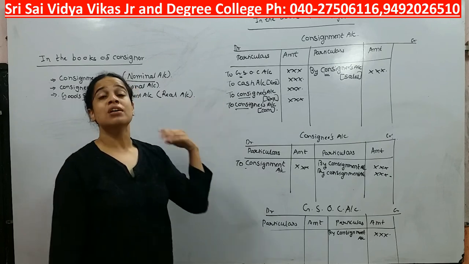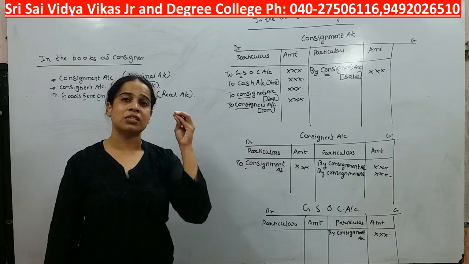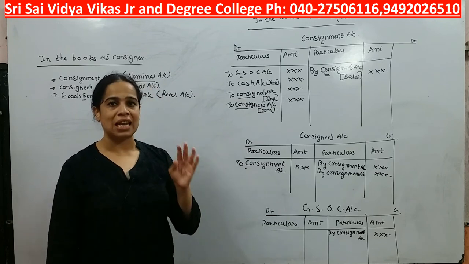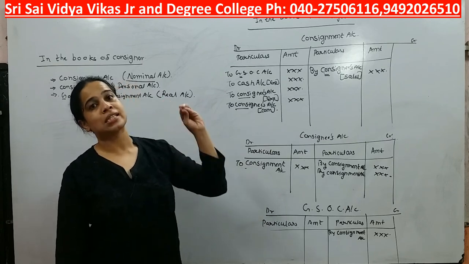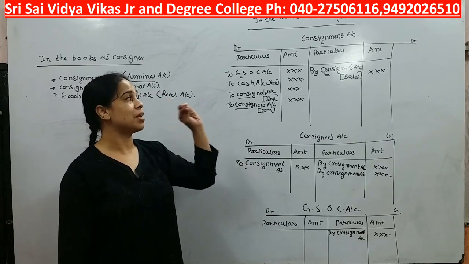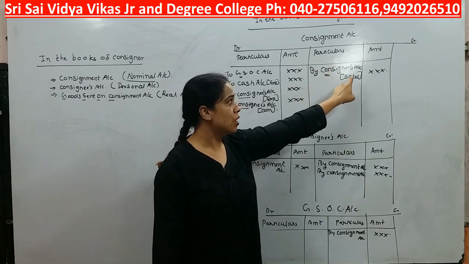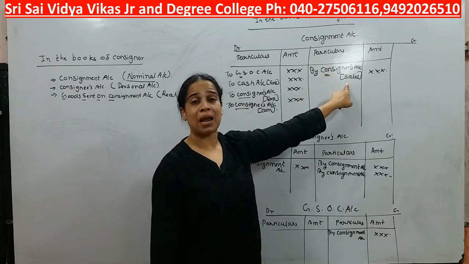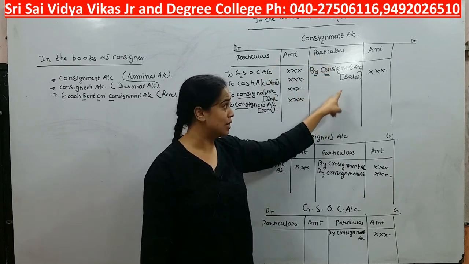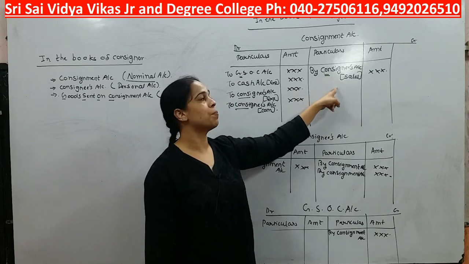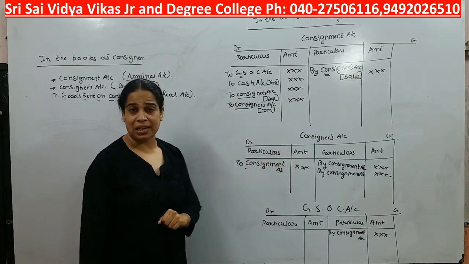Step number 3. Step number 4 is, see, definitely the consignee is going to sell those goods. Sale is an income, but who is making that sale? The sale is taking place by the consignee. So here I am writing by consignee, and here I am writing sales in bracket. Debit all expenses and losses, credit all income and gain. Sale is an income, that's why it is appearing at credit side. Simultaneous effect we immediately give.